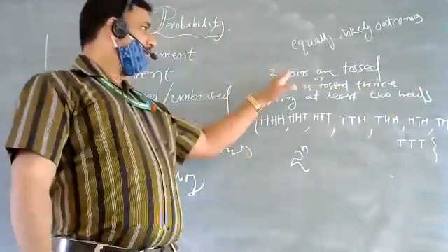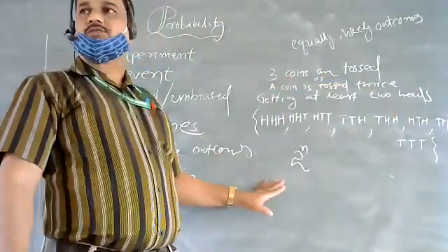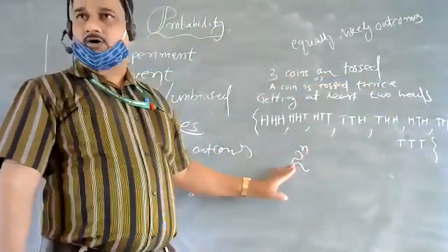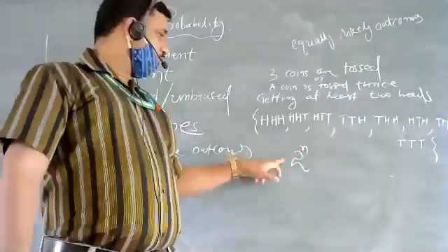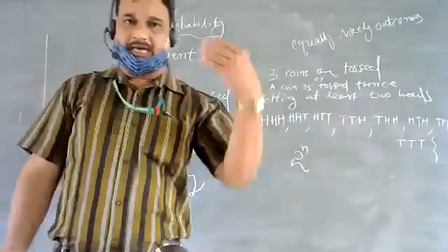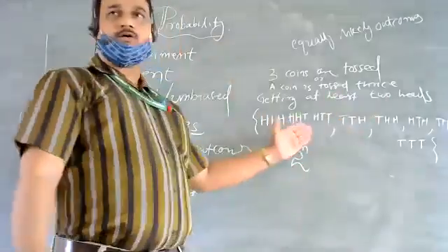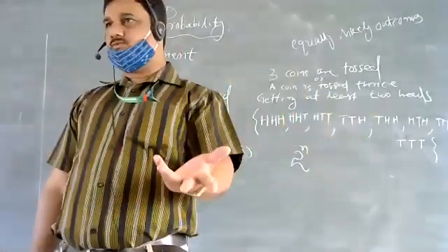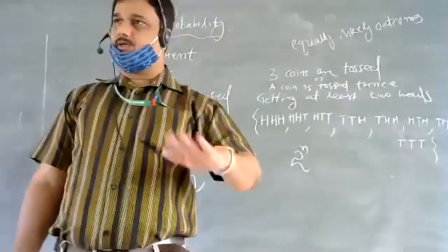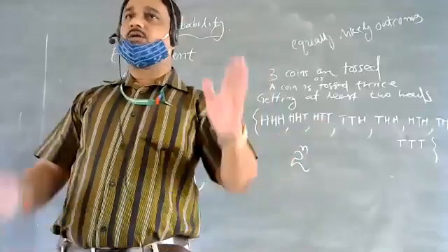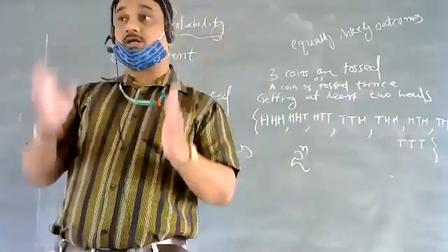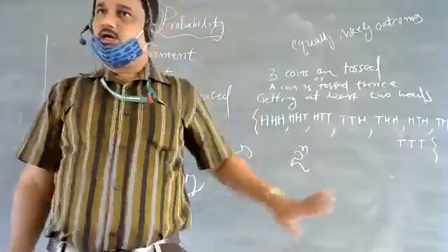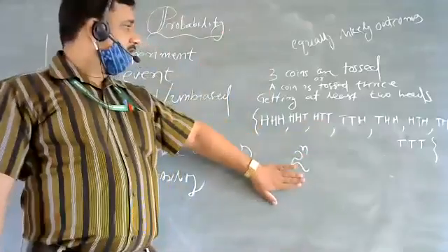In both the cases, the total number of outcomes is 2 to the power of n. Three coins, 2 to the power of 3, 8. 5 coins are tossed, 2 to the power of 5, 32. Like that you have to find the total number of outcomes. Got it?